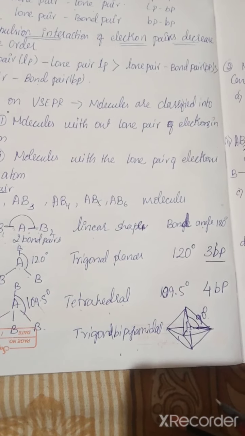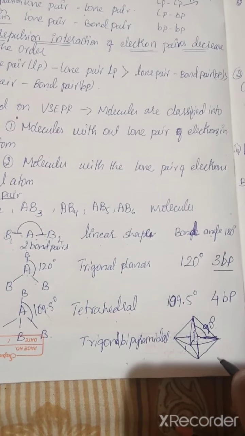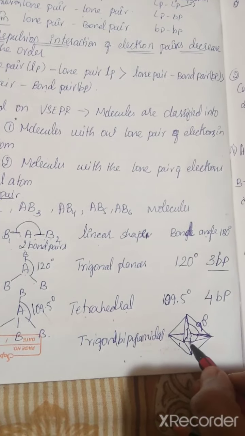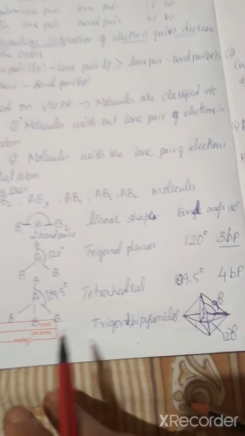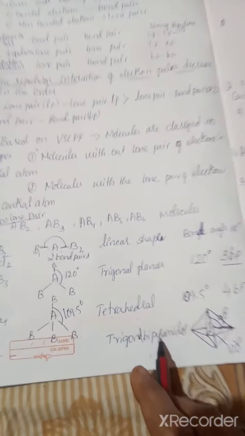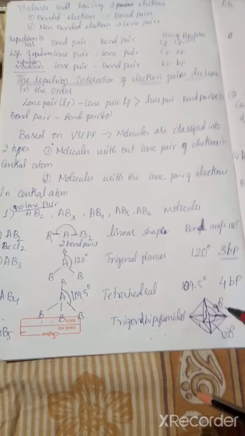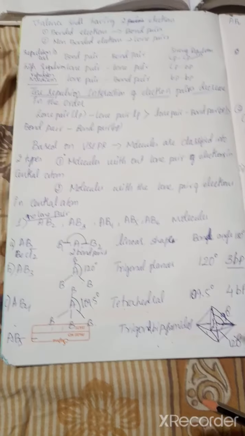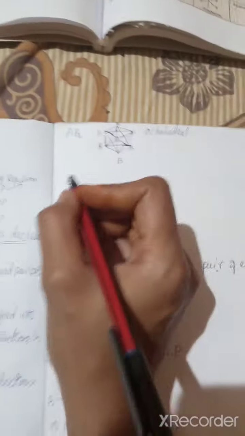And from here we can see the totally, that is 120 degree angle. That is completely till here, that is 120 degree angle. This is how we can see that AB5, which have the trigonal bipyramidal structure and bond angle is 90 degree and 120 degree. And how many bond pairs are there? 5 bond pairs are present in the AB5. Yes, next is the AB6.